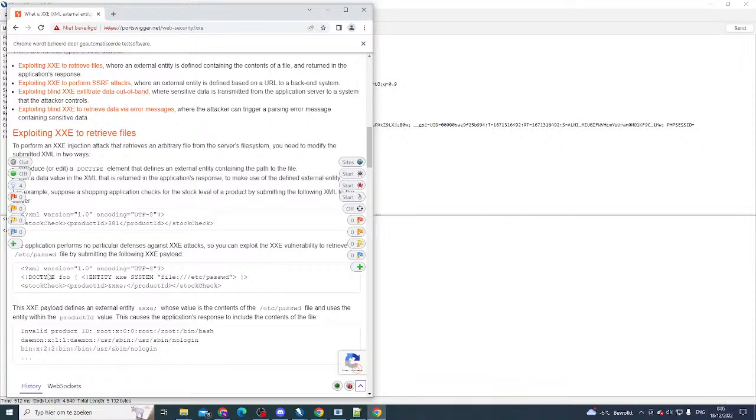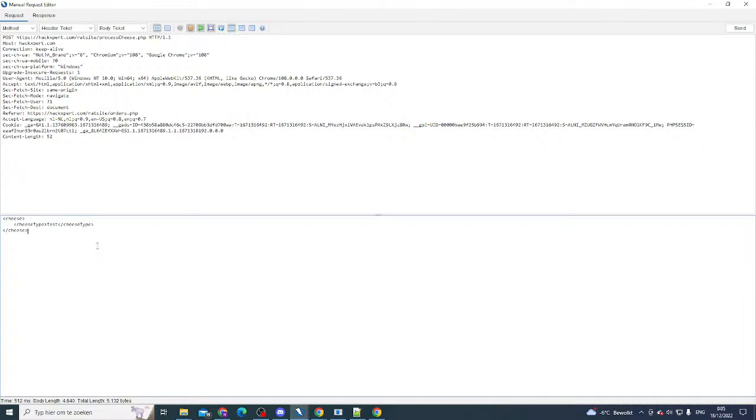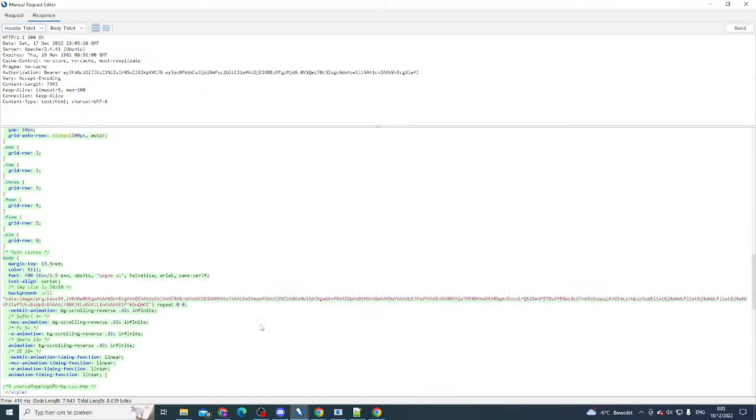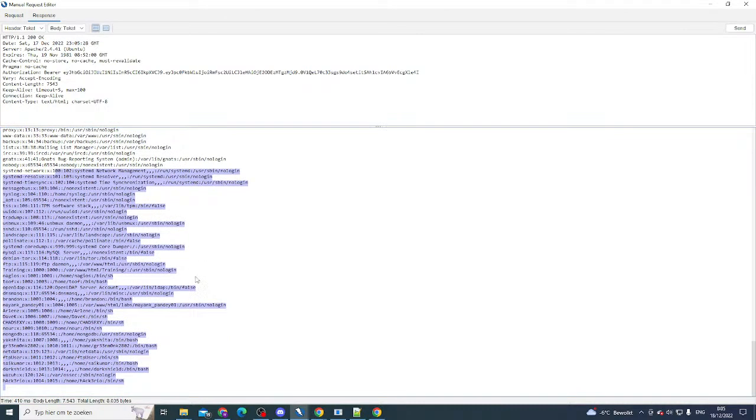We can define an external entity like we see right here, and then we can grab that entity and display it. We've called it xxe in this case, and we do &xxe; to display our variable. Was it with a semicolon? Yep, that was with a semicolon. Oh look, the whole list of users. Thanks a lot, server. That's really awesome.